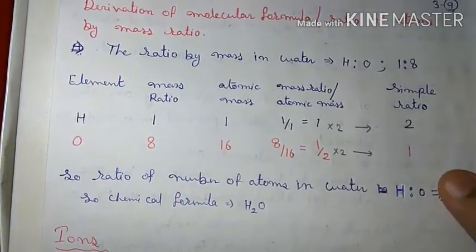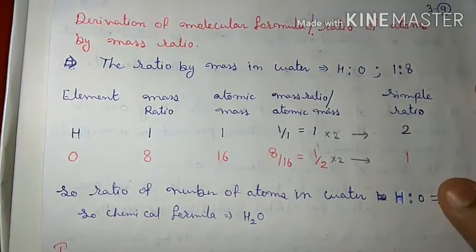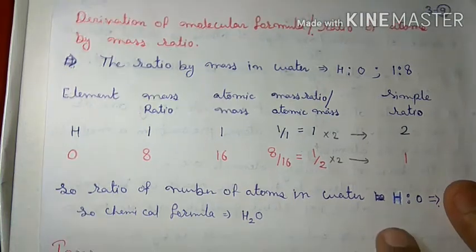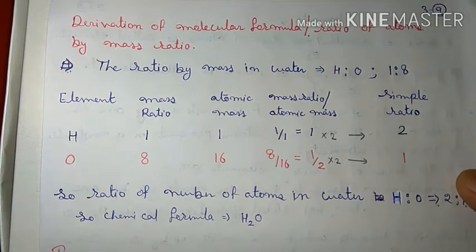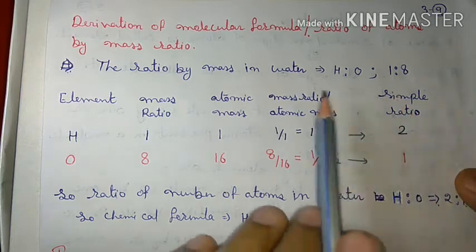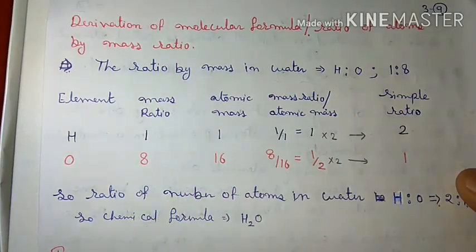Now there is a topic: derivation of the molecular formula or ratio of atoms from the mass ratio. If a mass ratio is given, then we can derive the molecular formula of that molecule. For example, we have to derive the formula of water.